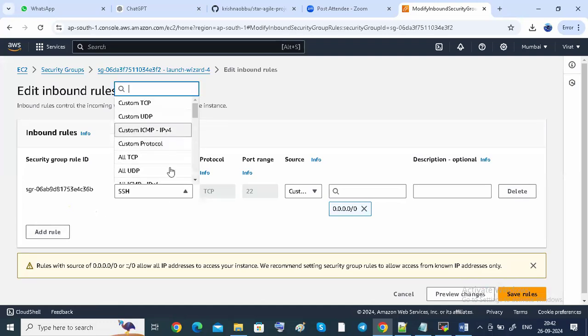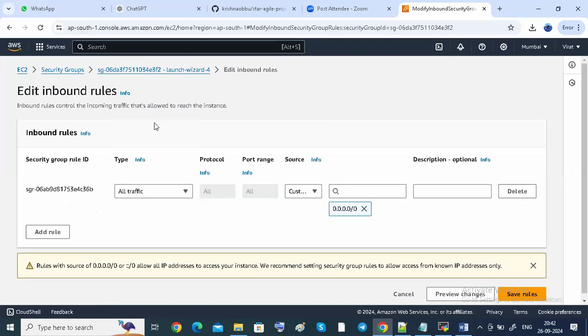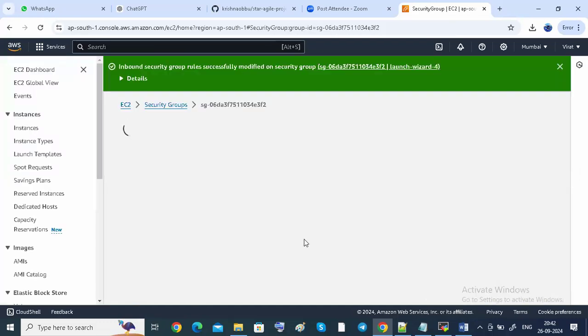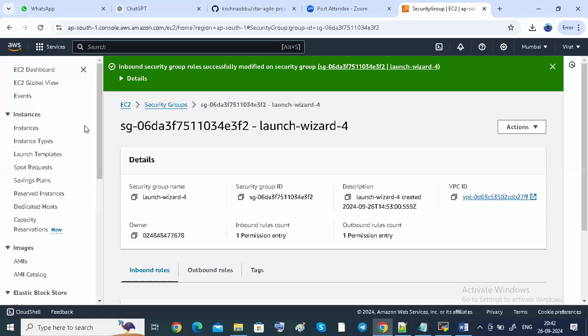I'm going to take it as all traffic, guys. We're going to provide all traffic. It has been changed.